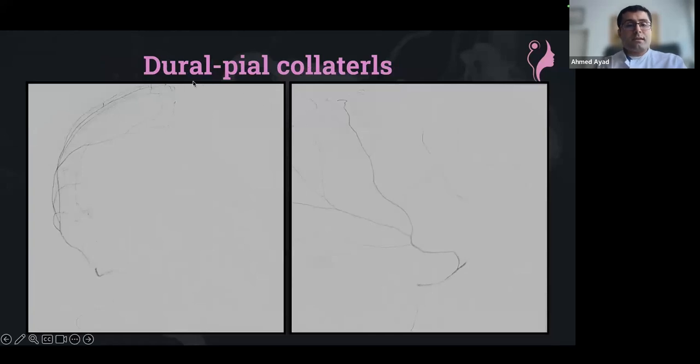The last anatomic thing, and I wrote this because we encountered it in a couple of cases, is that you have to look for the dural pial collaterals. And of course, I'm not talking about AVM cases here, but this patient only had a stenosis of the internal carotid artery. Apparently, he had an old infarction, which we couldn't see on the MRI. But because of that, you see some collaterals from the middle meningeal artery feeding very small MCA branches. So you have to take care about this. You have to know these things could happen, and you have to search for them to avoid, of course, embolizing these normal branches.